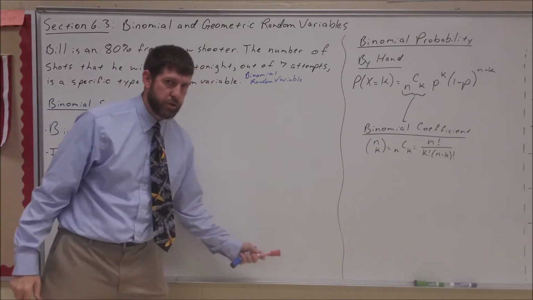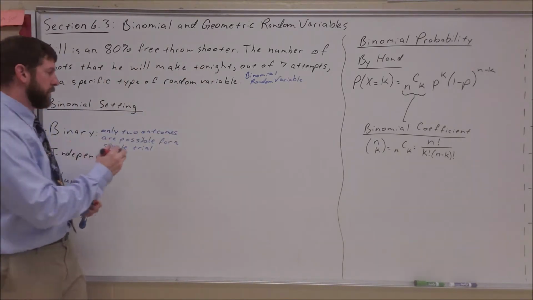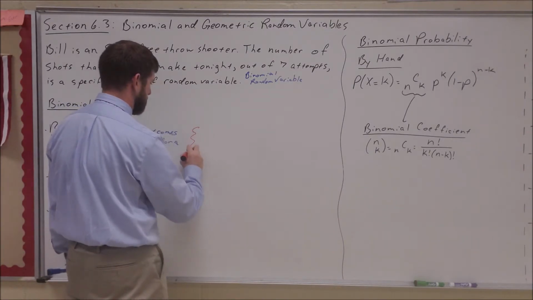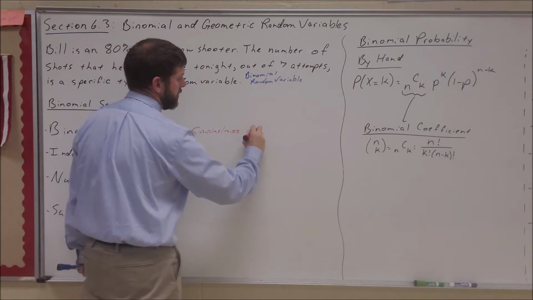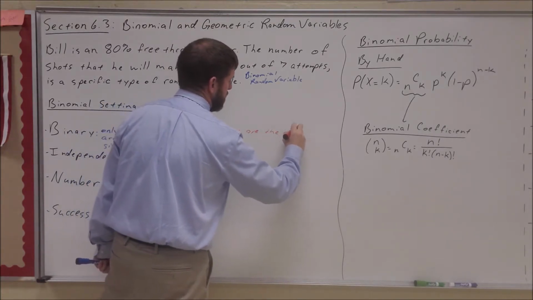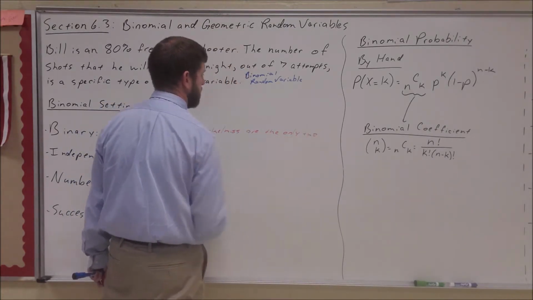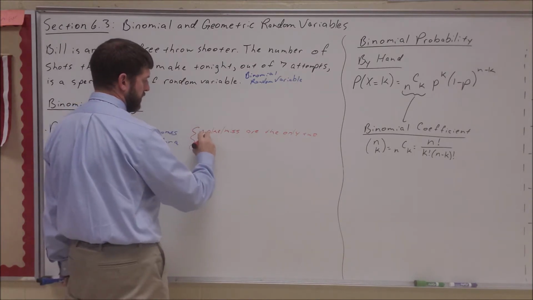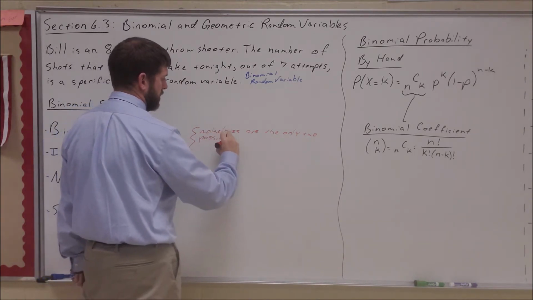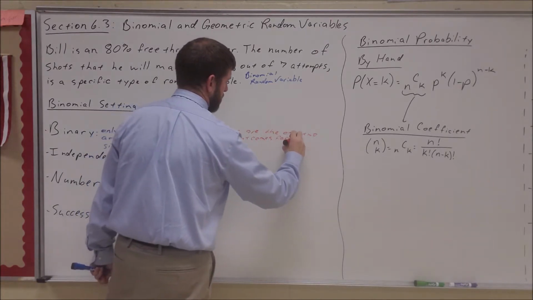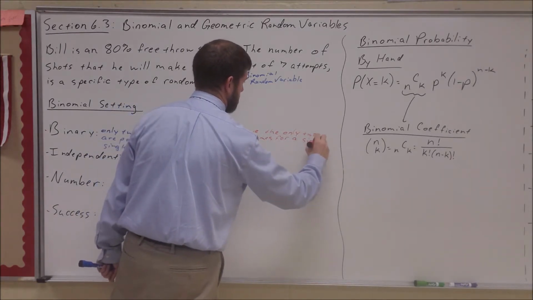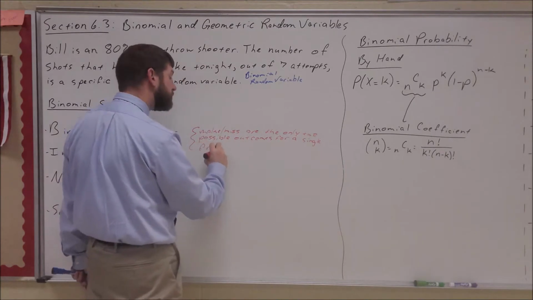So do we have 2 outcomes possible? Yeah. He's either going to make or miss. Make or miss are the only 2 possible outcomes for a single attempt, or a single free throw.